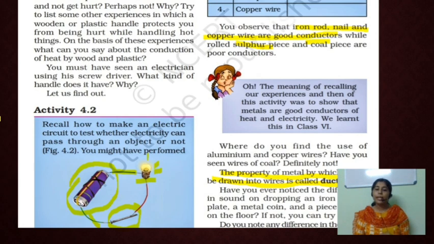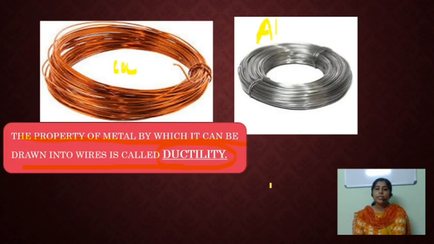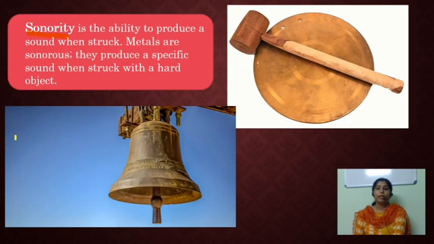What is called malleability? The property of metals by which they can be drawn into thin sheets is called malleability. What is called ductility? The property of metals by which they can be drawn into thin wires. Next we learned about sonority. What is called sonority? Metals are sonorous. That means they can produce a specific sound when struck, and it is called sonority.